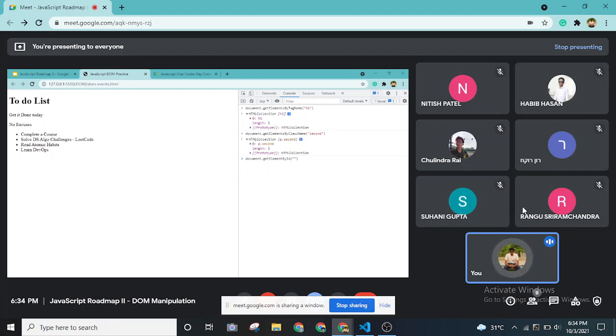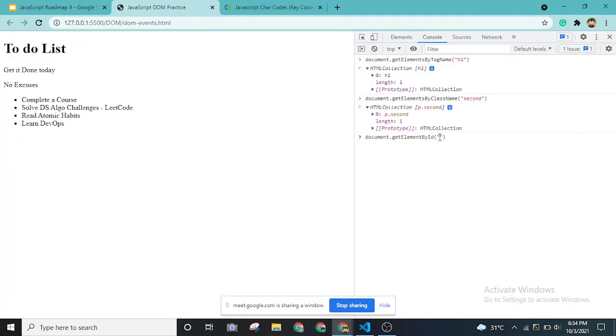It's because we cannot use multiple IDs having the same name, right? So id is unique to the element. You can use the same class for every other element, but only one id can exist in an entire HTML project. That's why over here we are using getElementById, not getElementsById. This is singular, and the first two examples are plural.